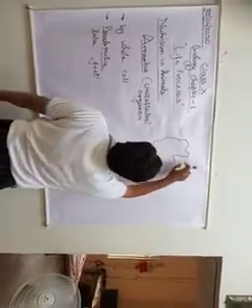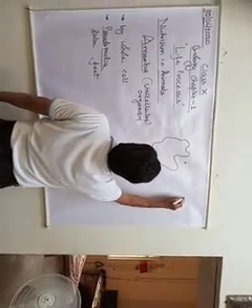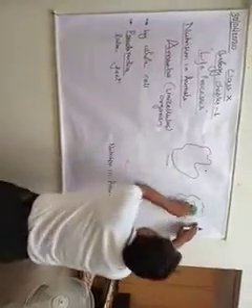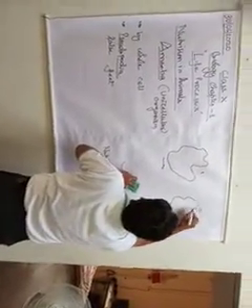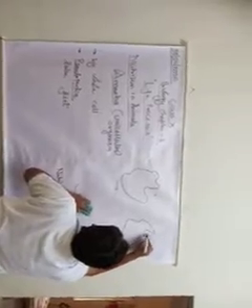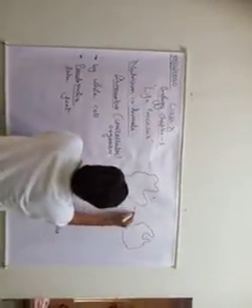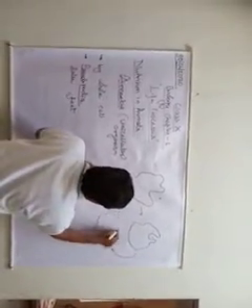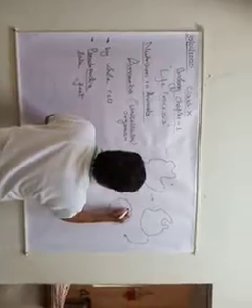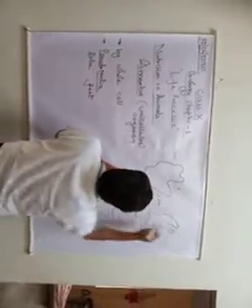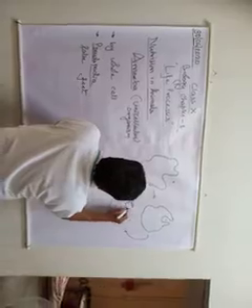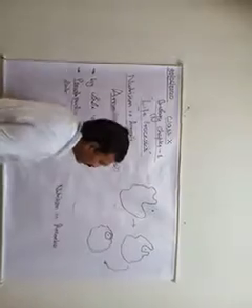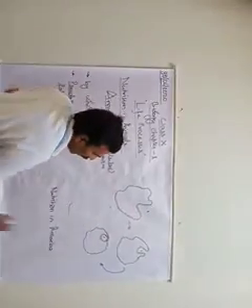In the second step, now these two appendages have joined here, forming a vacuole, and the food is trapped. The food particle is trapped inside the body, and after that